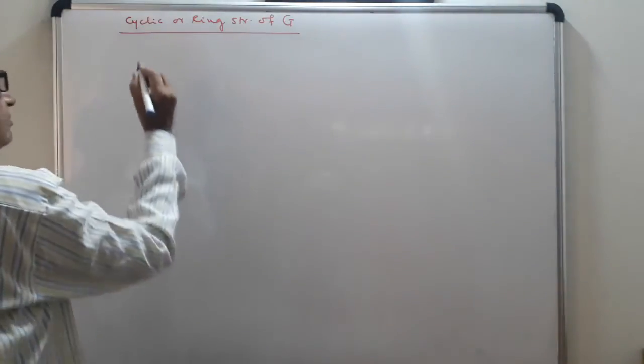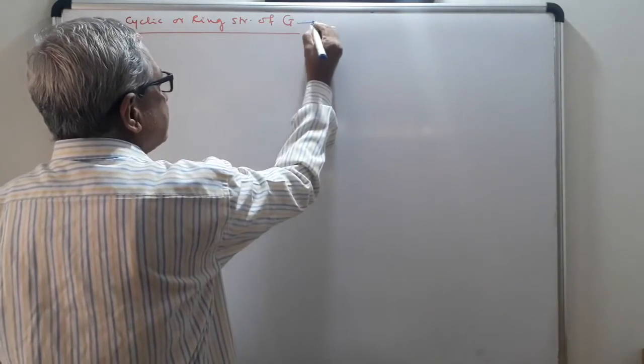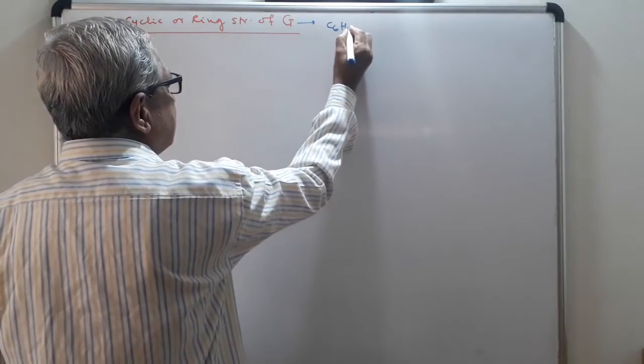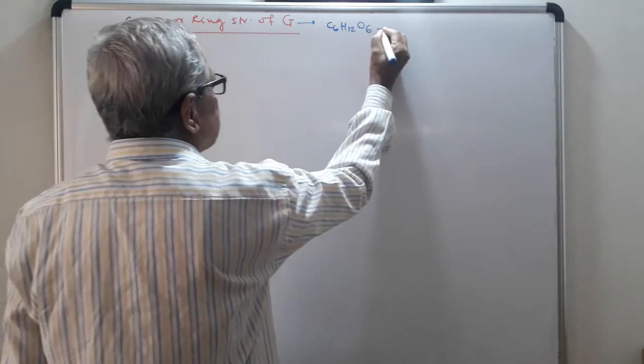First thing, glucose has molecular formula C6H12O6.